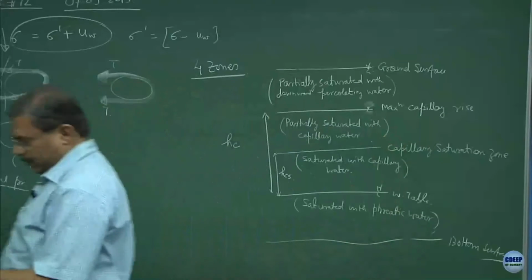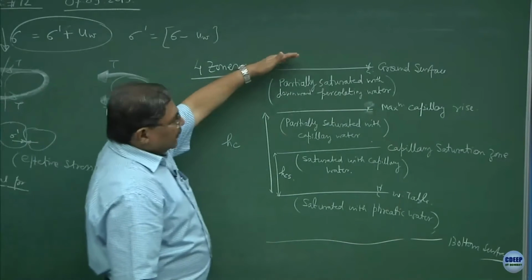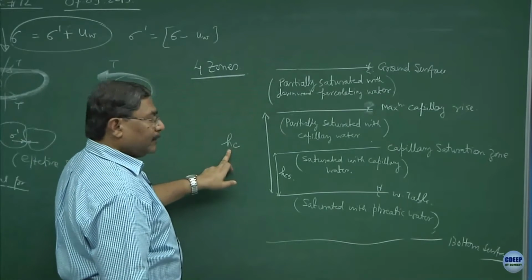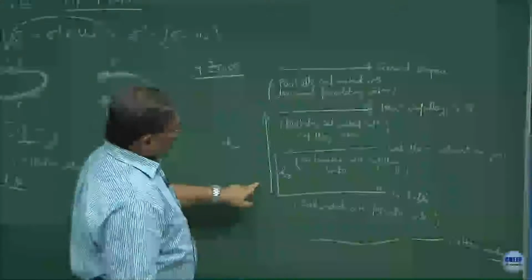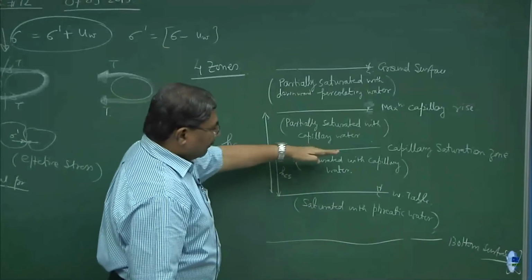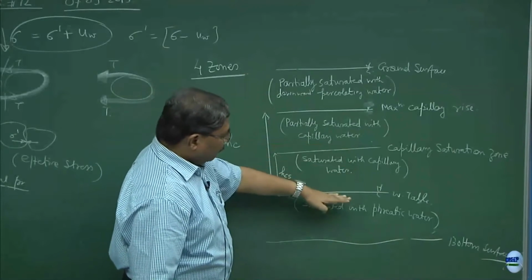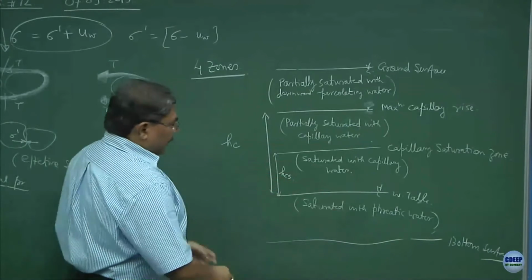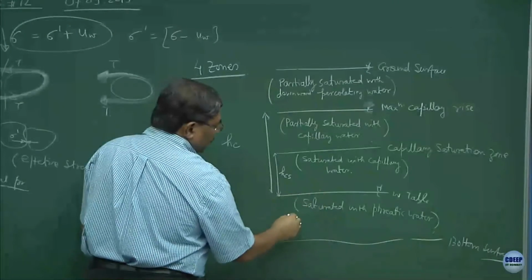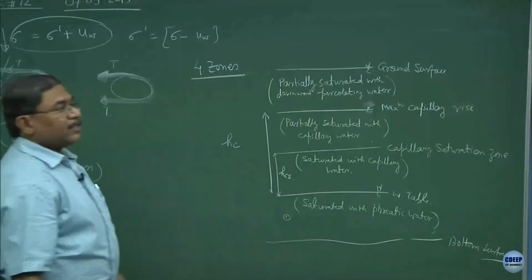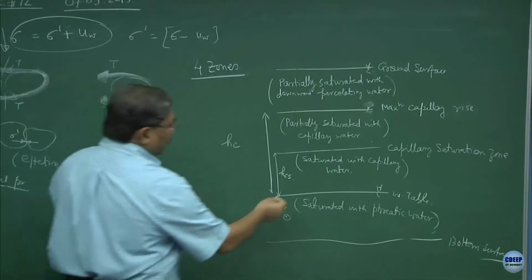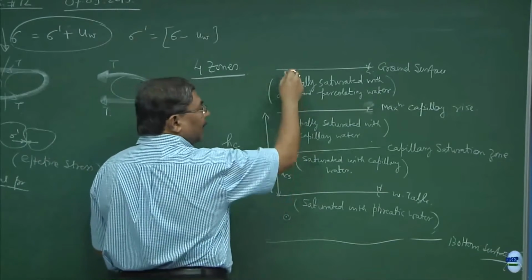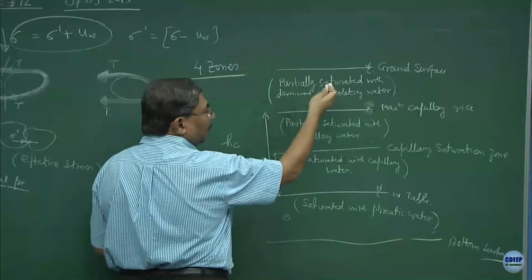Have you understood this? Ground surface, then there is something known as the maximum height of capillary, followed by the saturated with capillary, then you have free water table which is phreatic. Each and every point below the water table is going to be in the positive state of stress. Wherever the capillarity comes in picture, it becomes negative. When capillary action ceases, there is no water, it is a dry condition.